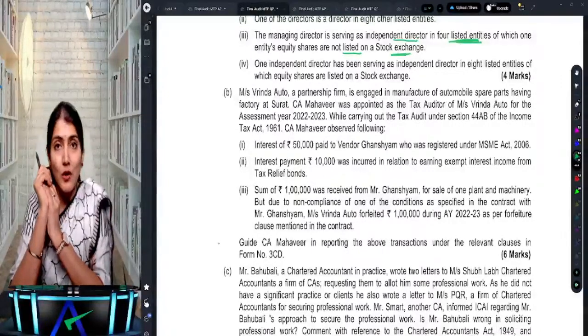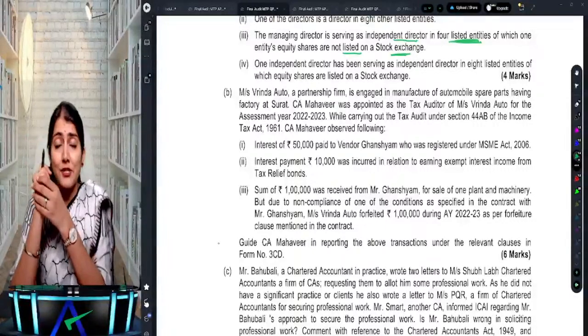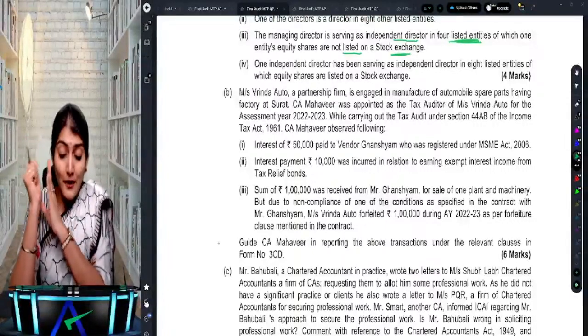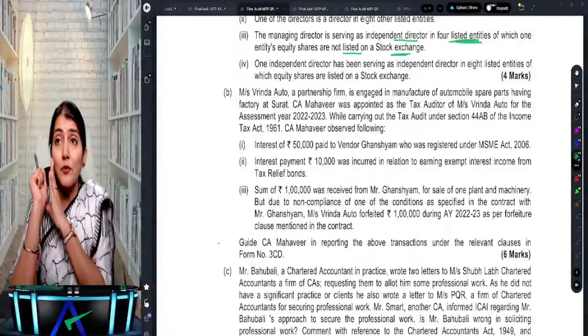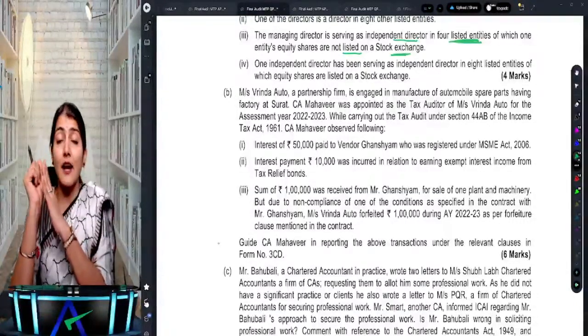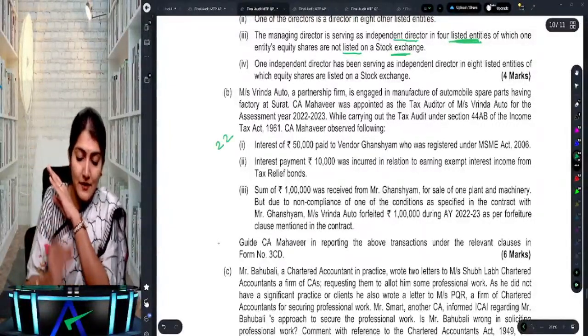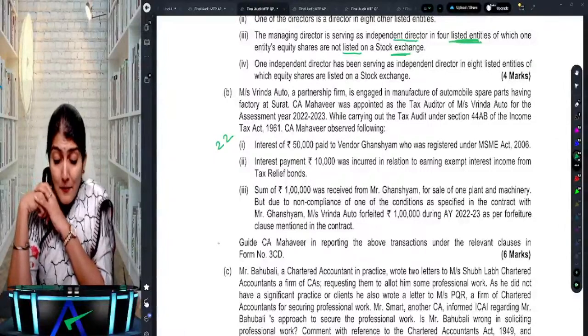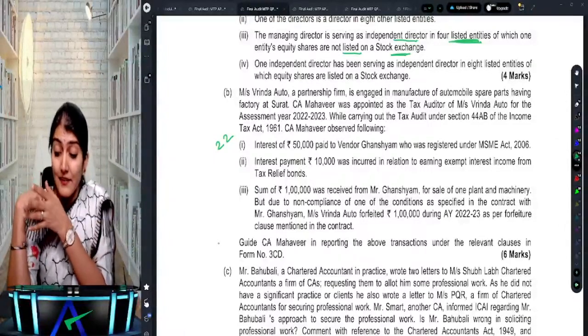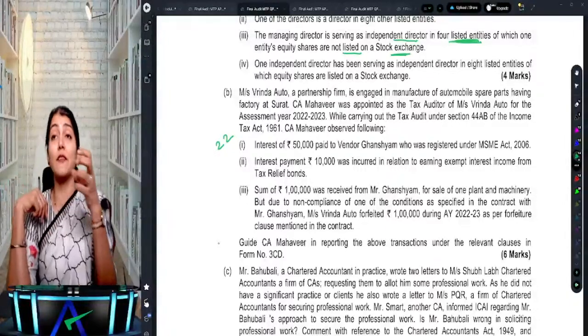No, it is not allowed as an expense under the income tax law. It is a disallowed expenditure. Where do you report this in Form 3CD? You report it under clause 22 of Form 3CD, which is regarding interest to MSME suppliers. Then an interest payment of 10,000 was incurred in relation to earning exempt interest income from tax relief bonds.